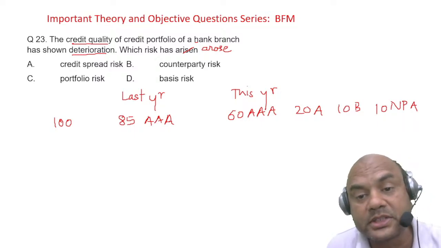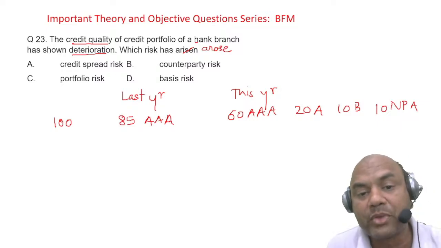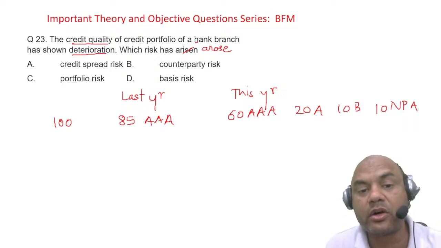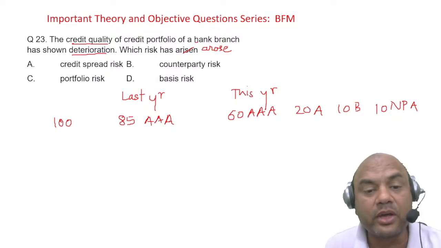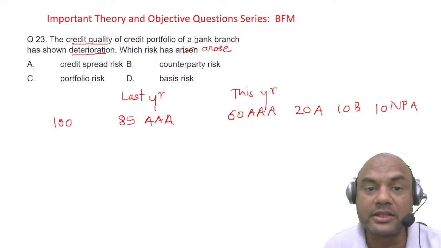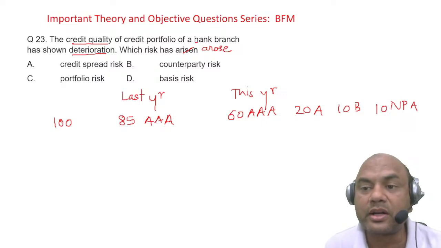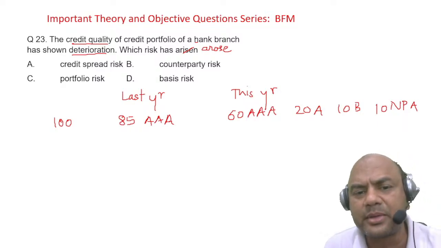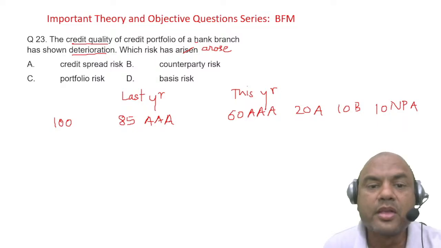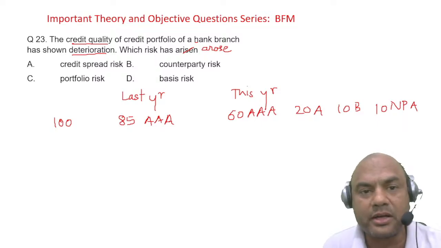We are not talking of a single loan over here. So which risk is this? Credit spread risk, counterparty risk, portfolio risk, or basis risk. Think of it. Firstly, you need to understand the meanings of all those, otherwise how will you answer? You must know the meaning of everything in CAIIB. Only then can you answer. So let me come to it one by one. Credit spread risk, I'll come to it later.